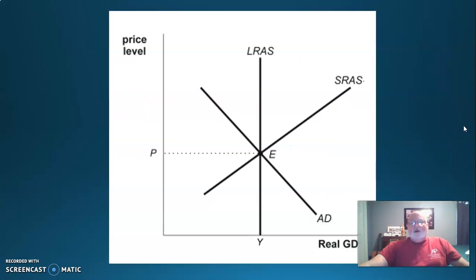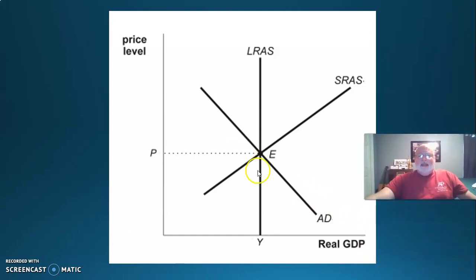All right, so on your paper, just go ahead and write this, and let's just talk about what this means. This is the AD-SRAS graph, and let's talk about this. Anytime this point goes over here, real GDP has gone up. Now, if it was to go straight over here, GDP would go up, inflation would stay unchanged. If it was to go up here, GDP would go up and inflation would go up.